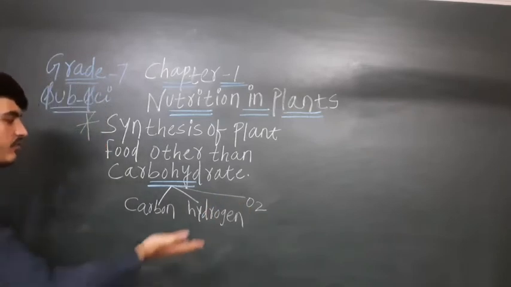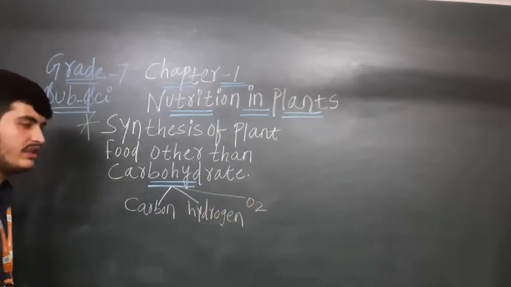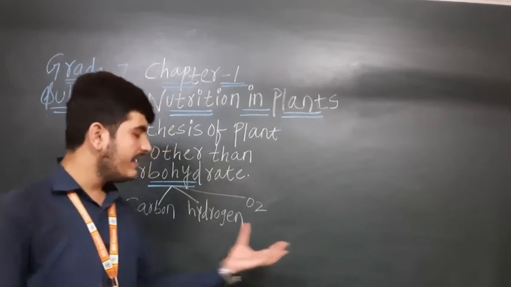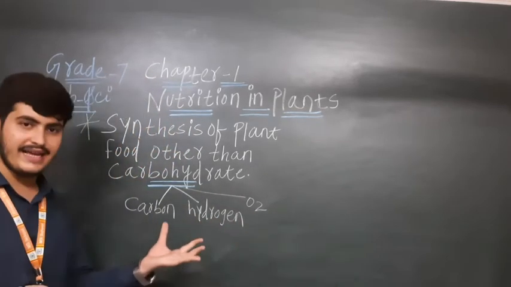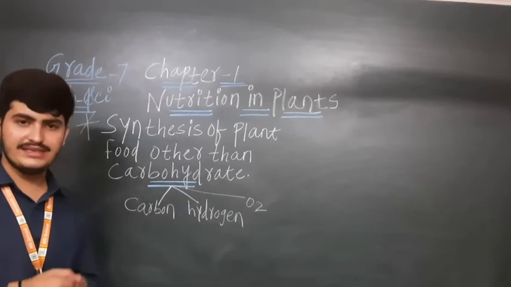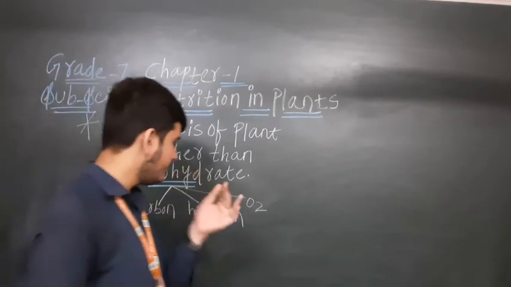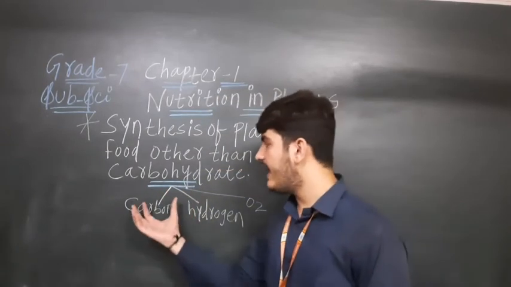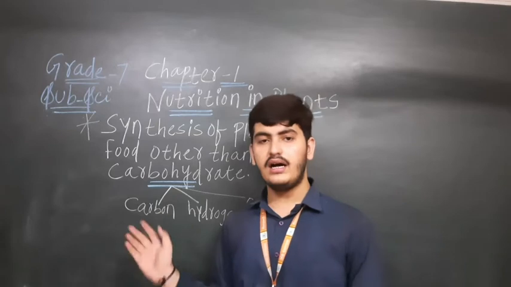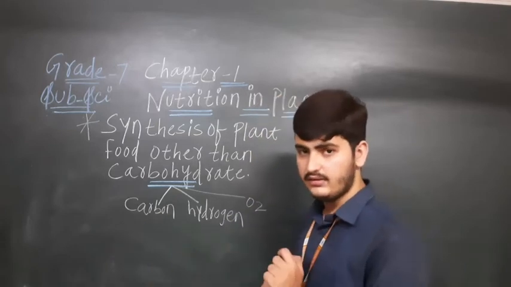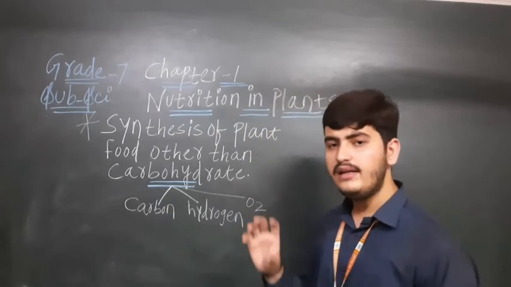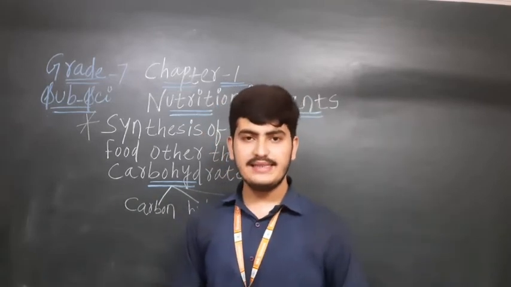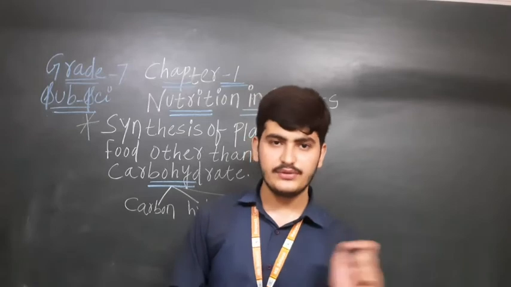Now you can say, sir, what will the carbon, hydrogen and oxygen do for the plant? Yes, the function of carbon, hydrogen and oxygen is that they help the plant to synthesize other kinds of nutrients such as proteins and fats. Now proteins are nitrogenous substances.